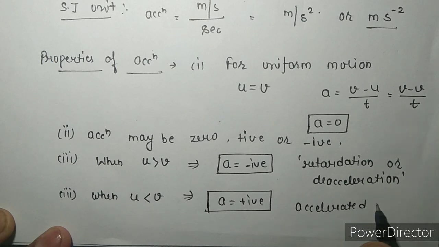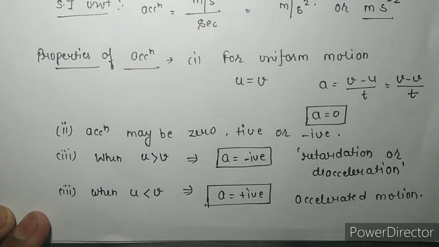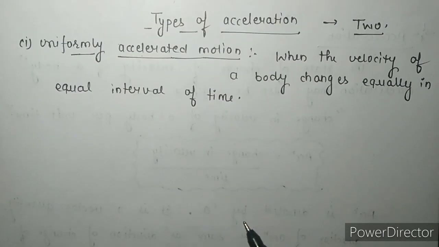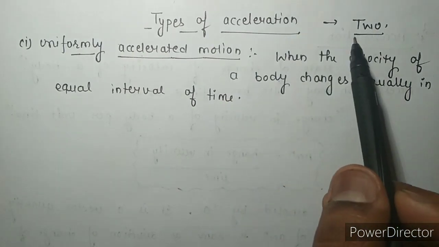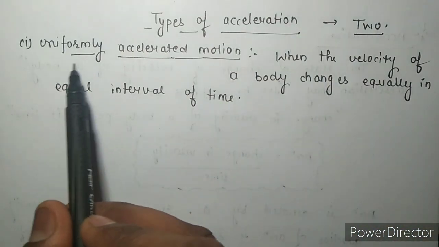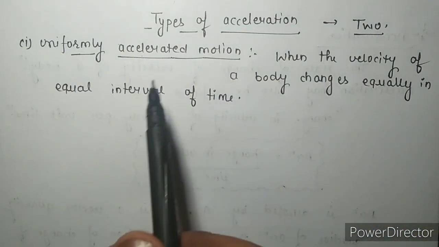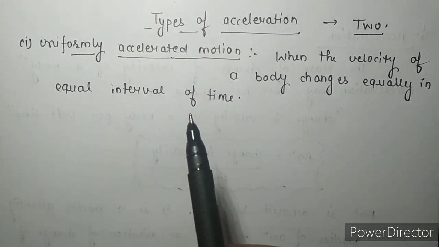Now the next topic is types of acceleration. So there are two types of acceleration. First one is uniformly accelerated motion and the other one is non-uniformly accelerated motion.